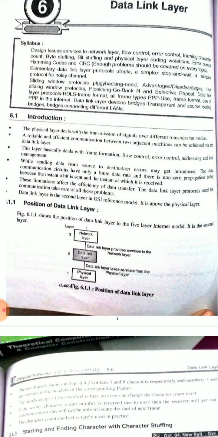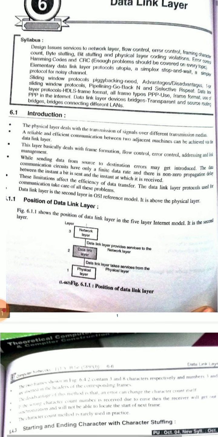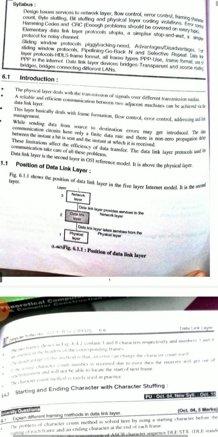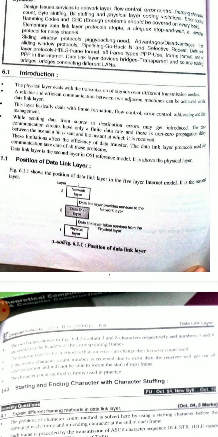Reliable and efficient communication between two adjacent machines can be achieved via the data link layer. With the help of the data link layer, successful communication between two machines is possible. This layer basically deals with frame formation, flow control, error control, addressing, and link management. While sending data from source to destination, errors may get introduced.